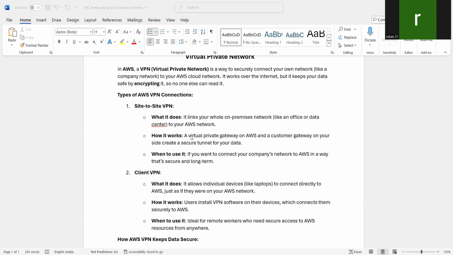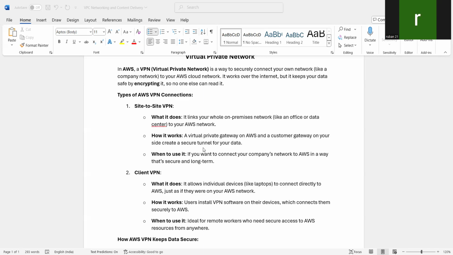So how it works is there will be a virtual private gateway on the AWS and a customer gateway on your site. Your site means on premise. Okay. So between this, we'll create a secure tunnel to transfer the data. This is nothing but a VPN.